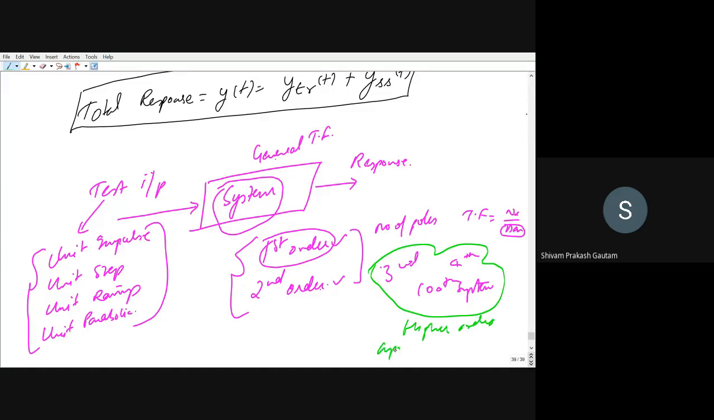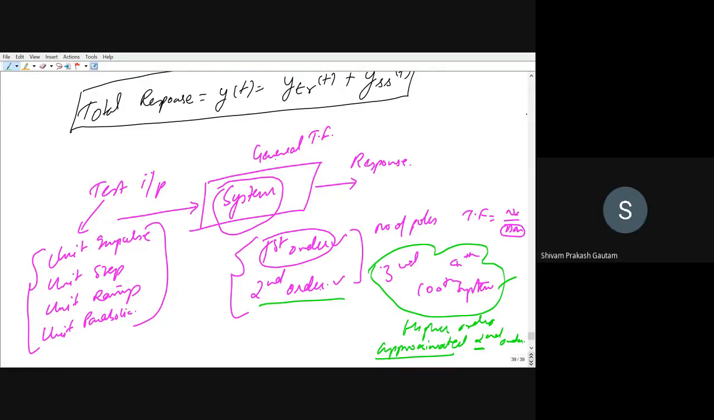I will say a higher order system can be approximated to a second order system. Though how to do the approximation is not in our syllabus, just for your knowledge, there can be systems of more than second order. There can be a system of 100th order, meaning 100 poles. In that case we will approximate that system to the second order system that we are studying, right? Is it okay?